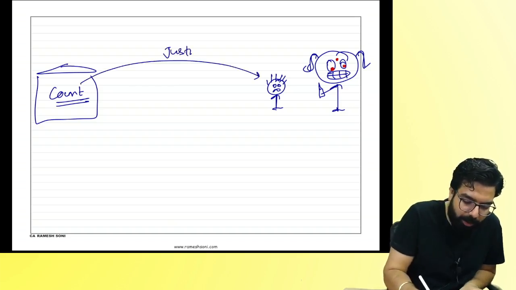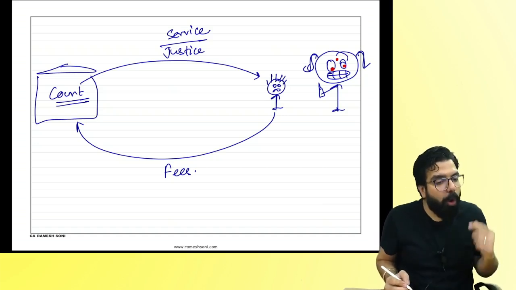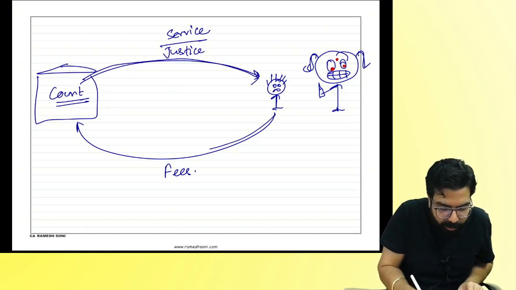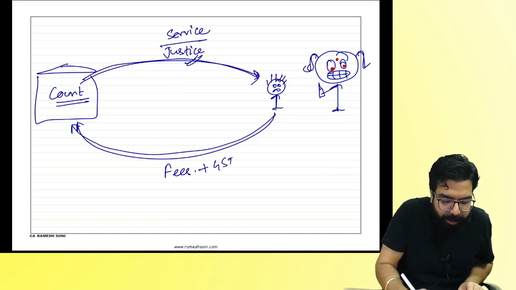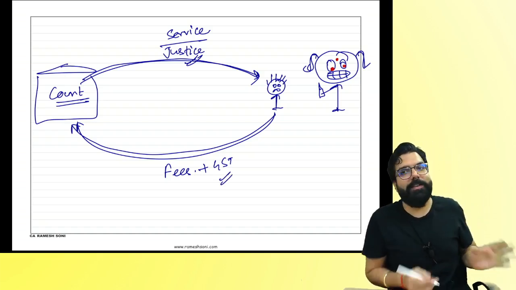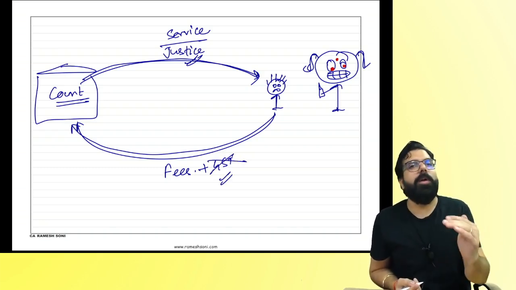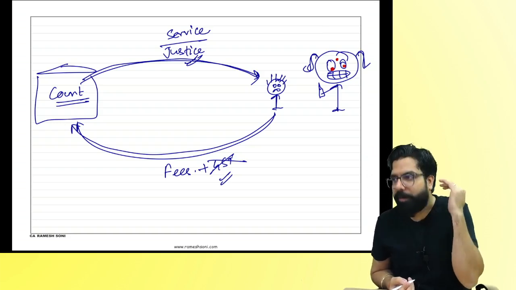Baba, court ka work is what? To give you justice. Yes or no? Is justice a service? And court will charge you a fees. Do you guys agree with me? So when the court gives you justice and charges you a fees, if the court charges you GST, don't you think justice will become expensive? Charan will tell, sir, let her kill me. I can't afford GST. And hence government went ahead and told justice should always be affordable. Justice should always be GST free.